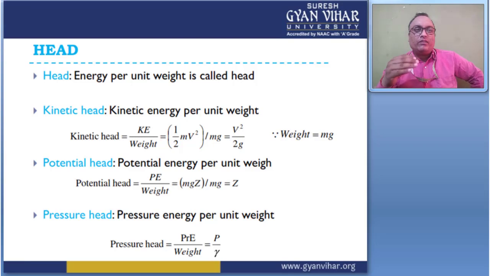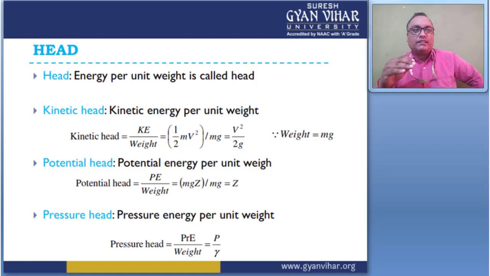Energy per unit weight is called head. The kinetic energy per unit weight means if I divide the kinetic energy by the weight of the fluid element, it gives the kinetic head, and the kinetic head is equal to kinetic energy divided by weight.